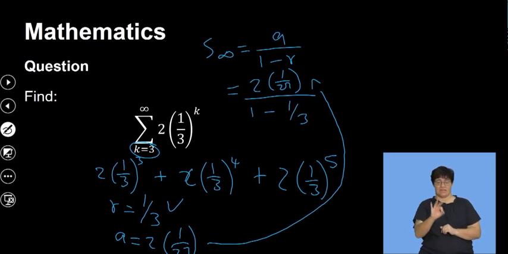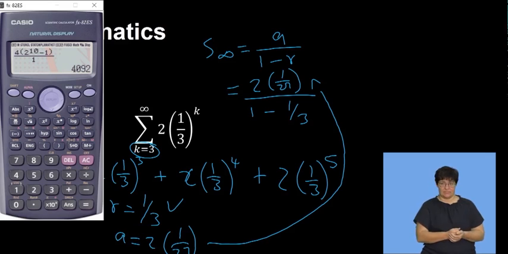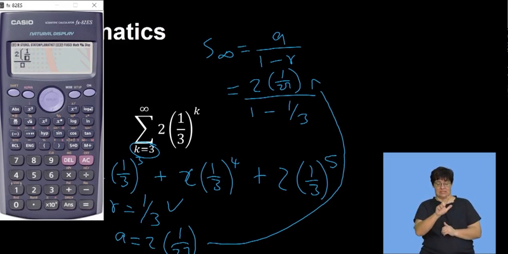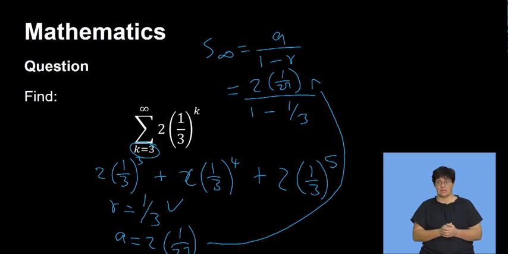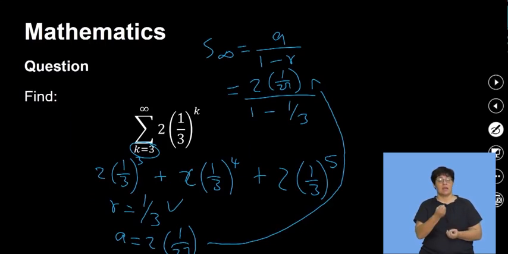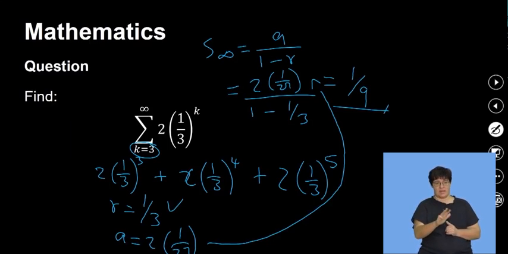So here, you don't need to go mental maths on this. You can just go straight to your calculator. So let me show you. So this, firstly, the fraction, 2, open the bracket, another fraction, 1 over 27, and you close your bracket there, divided by 1 minus another fraction, 1 over 3. Then you get your answer, right? Which will then give you 1 over 9. Okay, so this will actually be equals to 1 over 9. And that will be my final answer there.